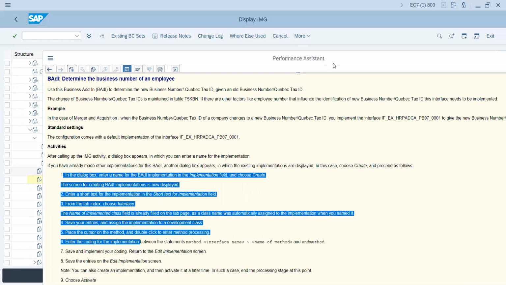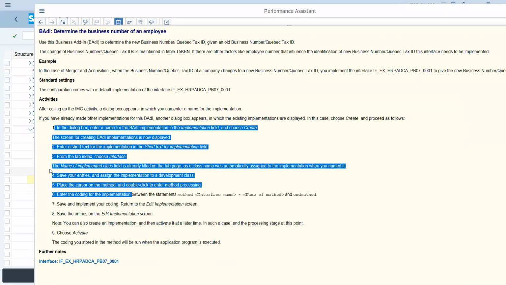I always recommend that whenever you are doing such configuration, you follow the notes beside your configuration node, instead of checking through the implementation guide. Anyway, you can follow the implementation guide too, but suppose you are using a HANA system, as I am showing at present, and suppose you have used an old ECC system, such as 4.0, 5.0 or 6.0, then the documentation may vary. For that reason, always follow the documentation in the configuration node itself. For further information, there is a hyperlink to it.